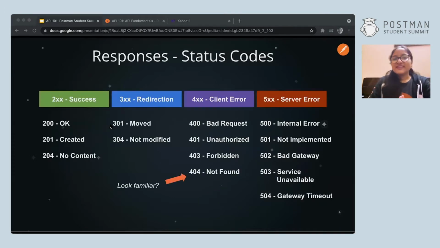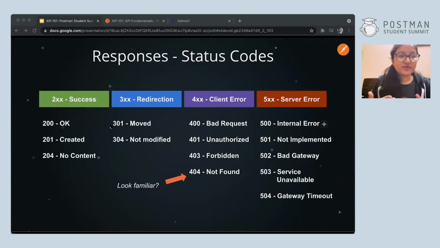You've probably seen a 404 error before, right? What does it mean? We always get 404 Not Found if we type a wrong URL or something. So these are some common status codes, and through them you can understand whether your request was a success or if there was some error. But you can simply get the rough meaning through the first digit.